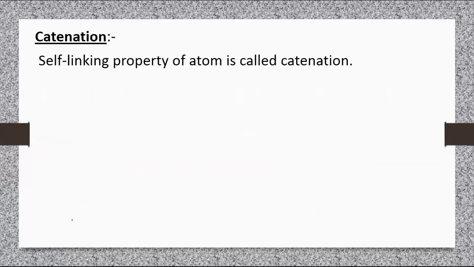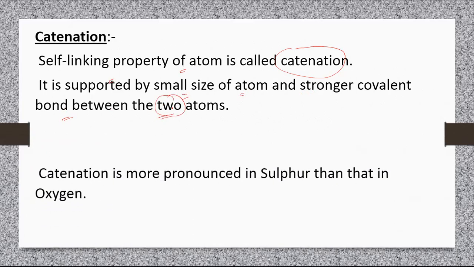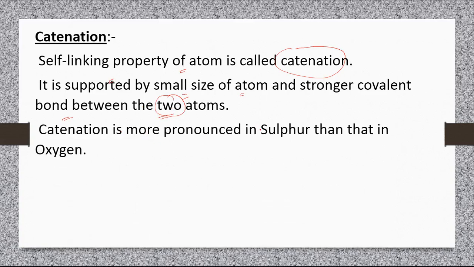Catenation. The self-linking property of atoms is called catenation. It is supported by small size of atom and stronger covalent bond between the two atoms. Catenation is more pronounced in sulfur than in oxygen. You know that sulfur exists in the form of S8, but oxygen exists in the form of either O2 or O3.